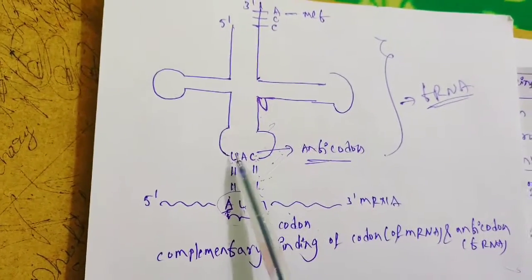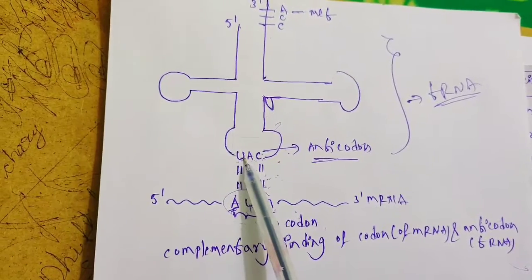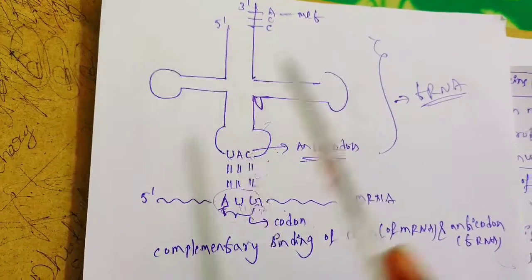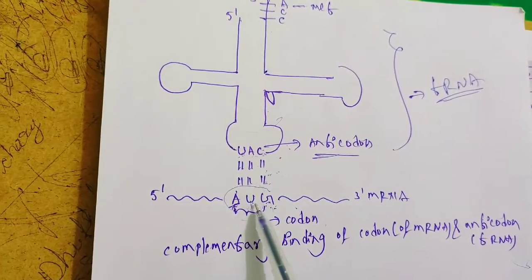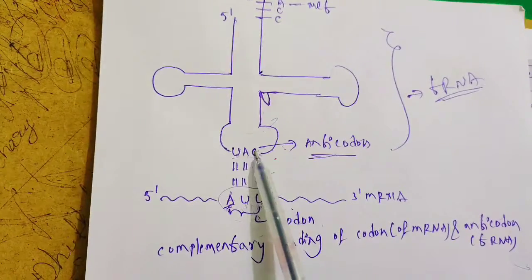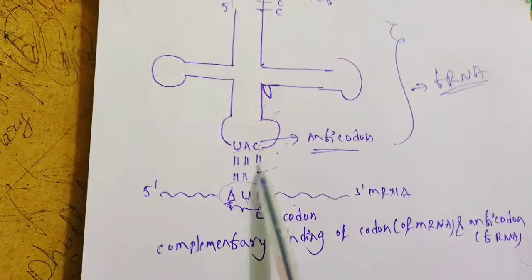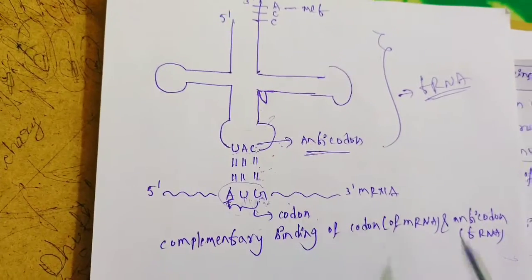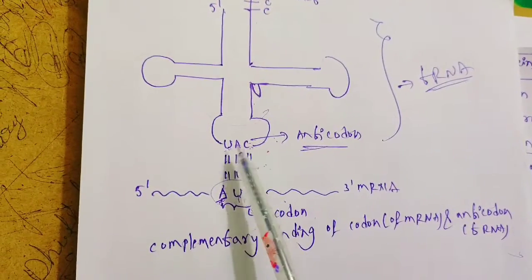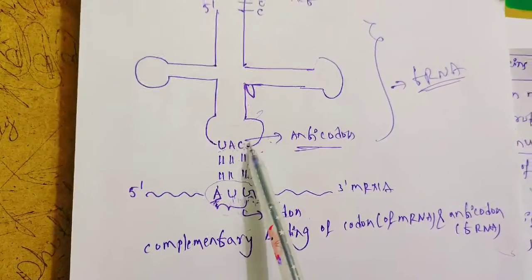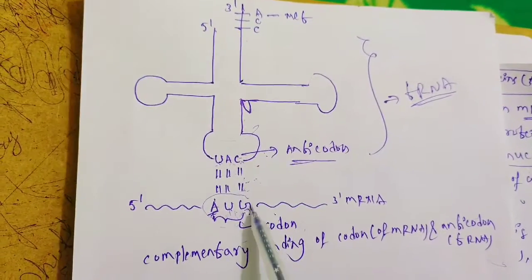How? You can see uracil makes a complementary base pair with adenine in RNA. We know that adenine binds with uracil, and cytosine binds with guanine. Here these are hydrogen bonds. In that way, the anticodon present on this tRNA recognizes the codon